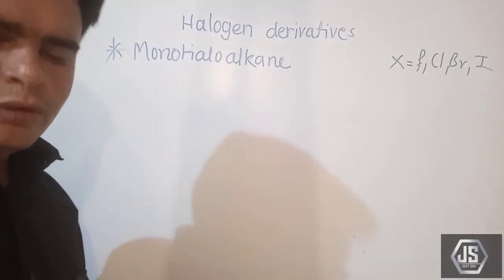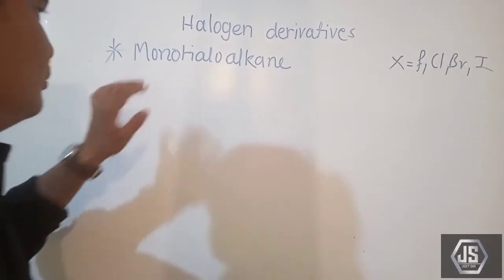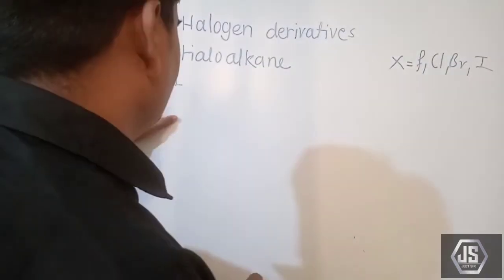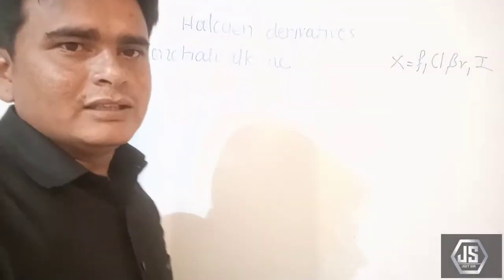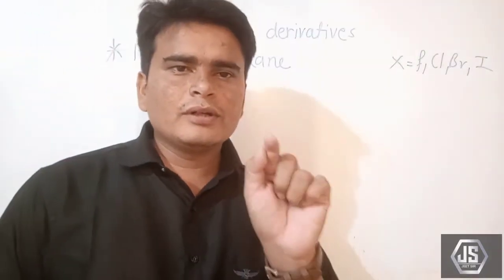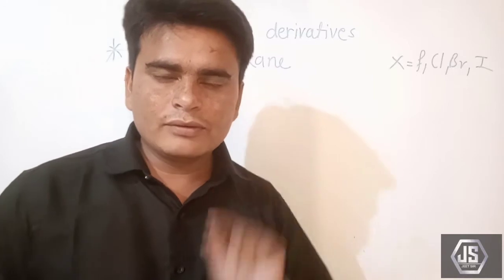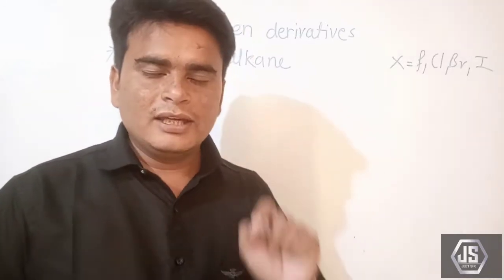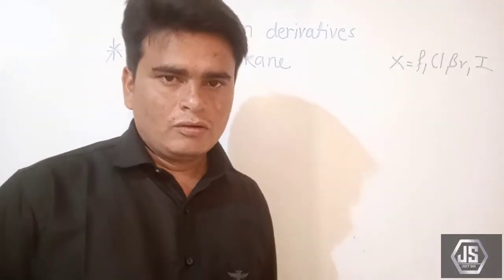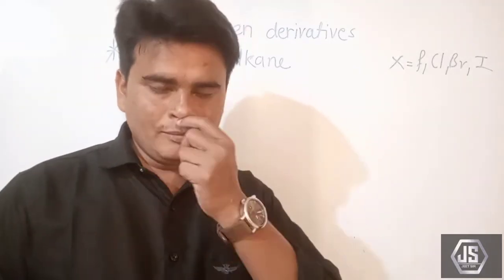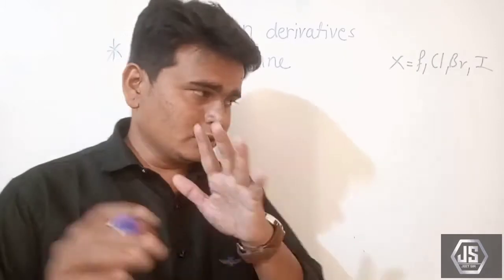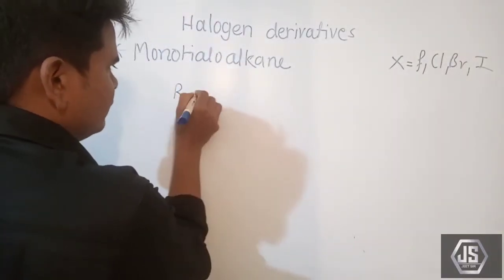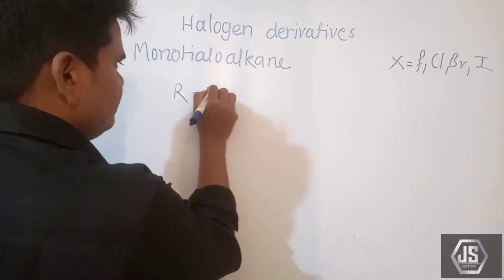Here is the monohaloalkanes. Mono means one. So what is the definition of monohaloalkanes? When one hydrogen atom of an alkane is replaced by only one halogen atom, then monohalogen derivatives are formed. Here we are taking any alkane, R is the aliphatic group, with one hydrogen.